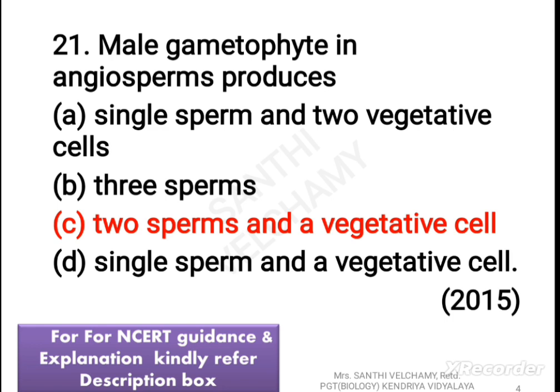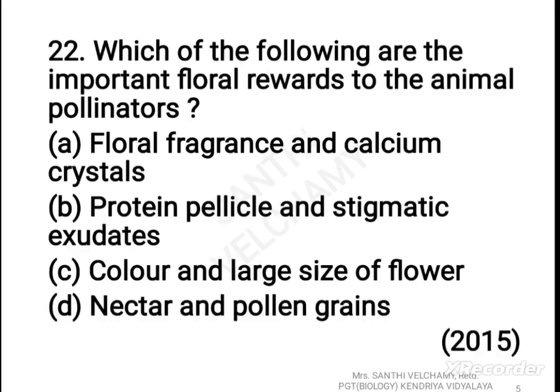The protoplast of the male gametophyte divides mitotically to produce 2 unequal cells, a small generative cell and a large vegetative cell. The generative cell divides later into 2 non-motile male gametes or sperms. Thus, the male gamete in angiosperms produces 2 sperms and a vegetative cell. The vegetative cell later grows to produce the pollen tube. Now let us go to the next question.